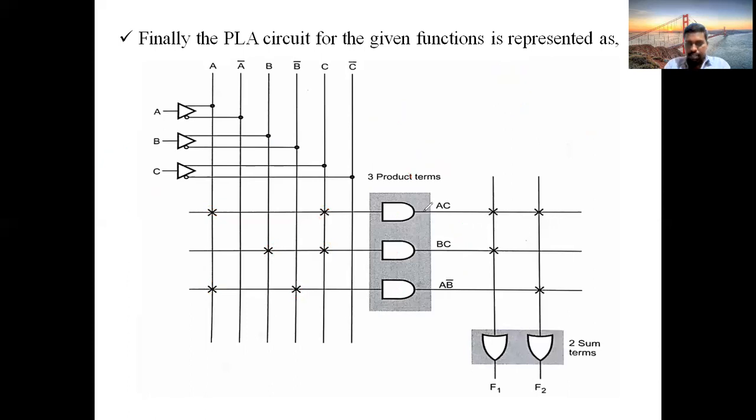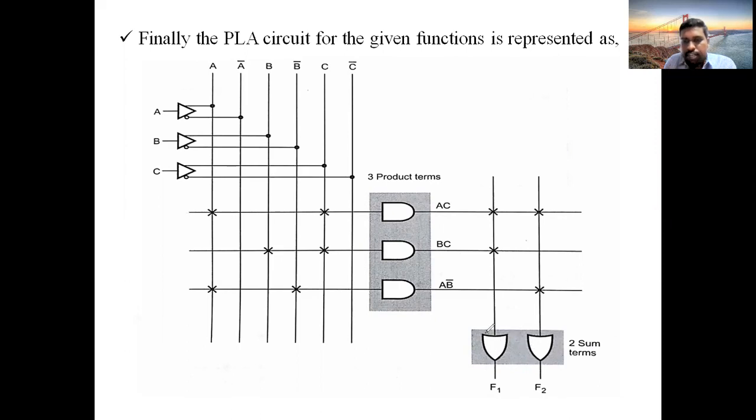Now extend these output lines. Then after AND, you should get OR gates. So how many OR gates you will have? How many expressions are we having in the output column? That many OR gates you will have. In the question, we have only two output expressions, one is F1, another one is F2. So take two OR gates, one for F1, one for F2.